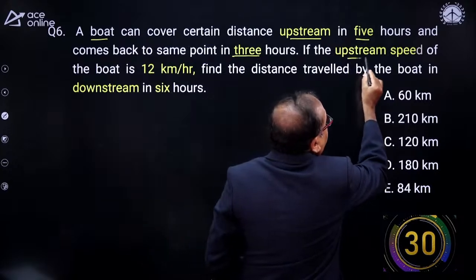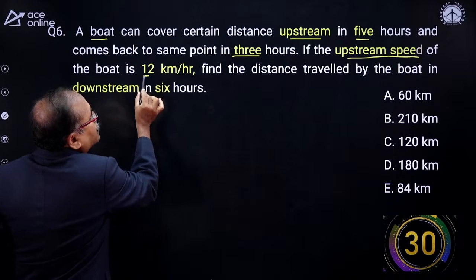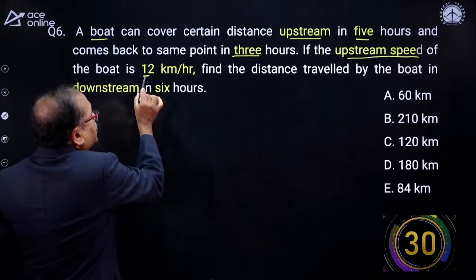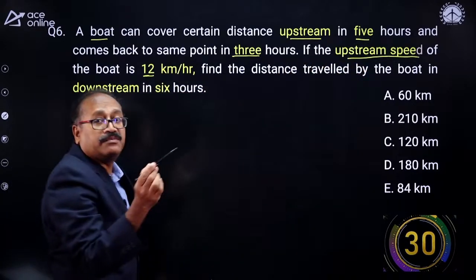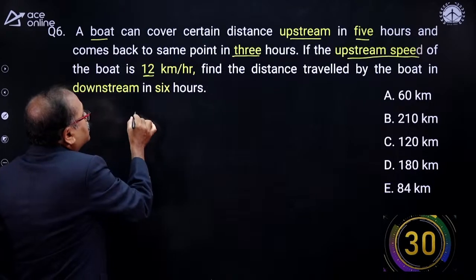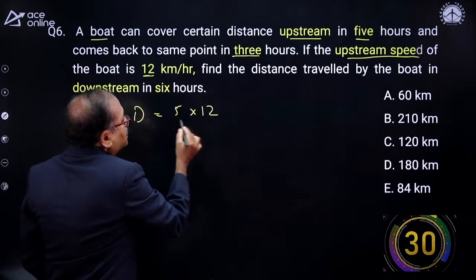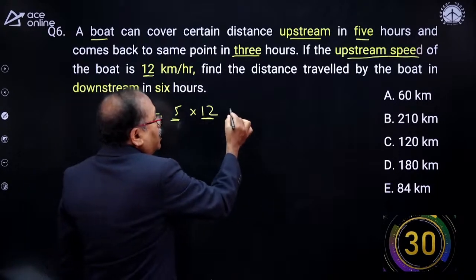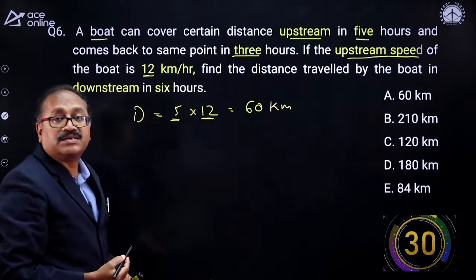If the upstream speed of the boat is 12 km per hour and the upstream time is 5 hours, what is the distance covered? The distance is 5 into 12. This is 5 hours and the upstream speed is 12 km per hour. So the distance is 60 km.